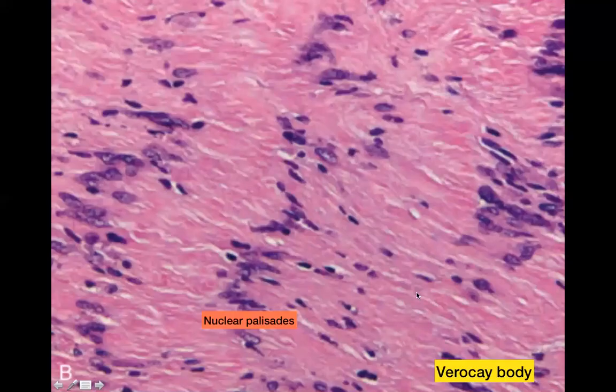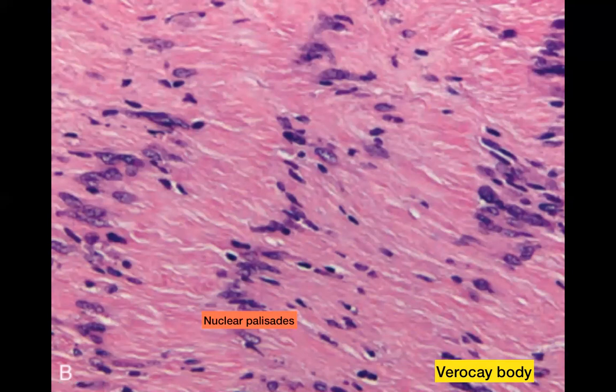Another very important thing to remember about this tumor is it again forms nuclear palisades. So that's yet another time where we are coming across the word palisades. By now you know that this is a fence-like arrangement of nuclei. So you can see that the nuclei are arranged parallel to each other. So this is a nuclear palisade. This is another nuclear palisade. And the cell-free areas or the nuclei-free areas which lie between the nuclear palisades are called Verocay bodies. So these are important terms which you need to remember about a schwannoma.